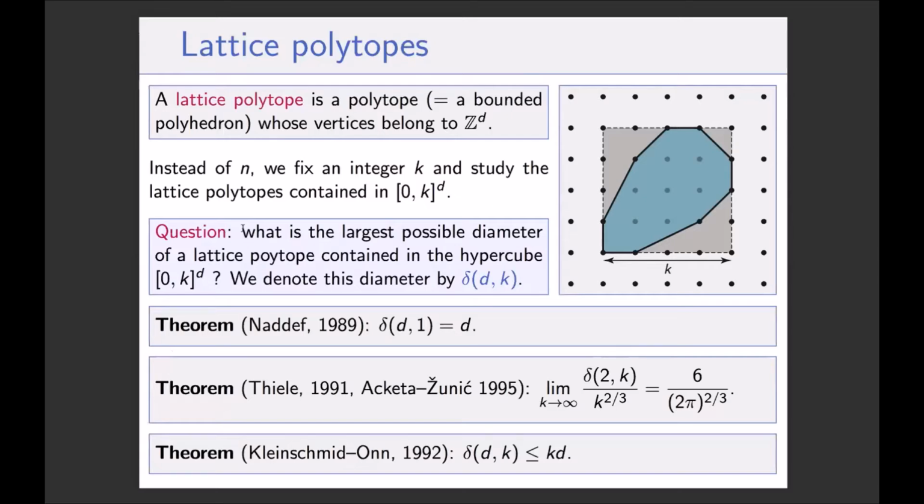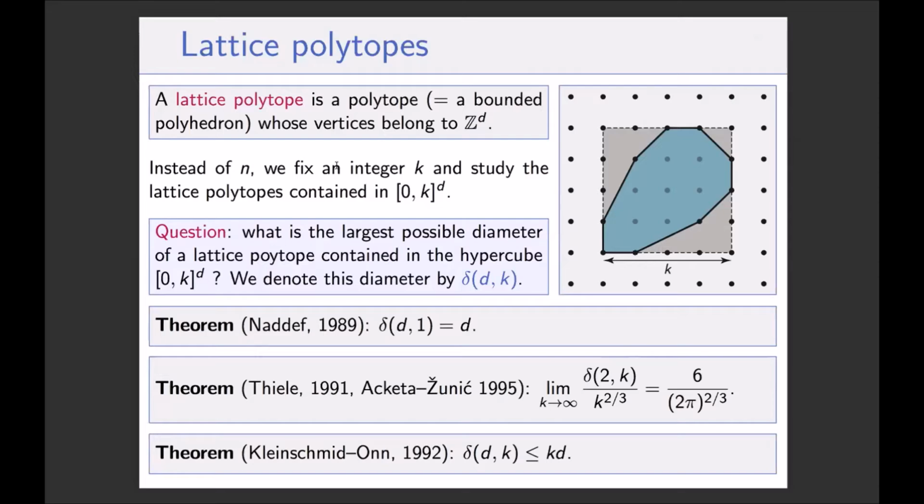Okay. So a lattice polytope is just a polytope whose vertices belong to the integer grid, here Z to the d, where the ambient space is the d-dimensional space. Here on the right, you have an example. In the case d equal 2, you have a lattice polygon.